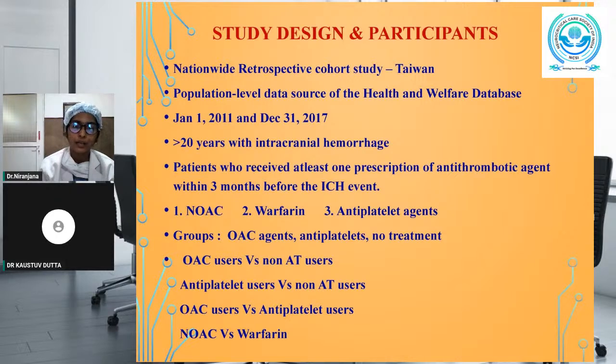The patients were allocated into these different groups according to the exposure status. So, those who initiated oral anticoagulant agents were grouped into OAC users. Those who took antiplatelets were grouped into antiplatelet users, and those who did not take any antithrombotic agents were grouped into non-AT users. The effectiveness and safety in OAC users versus non-AT users, antiplatelet users versus non-AT users, and OAC users versus antiplatelet users were compared.